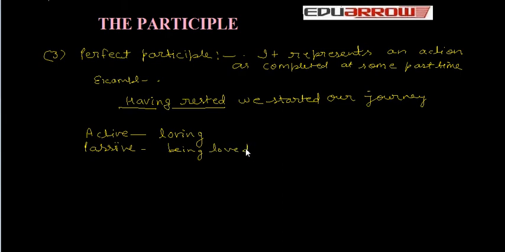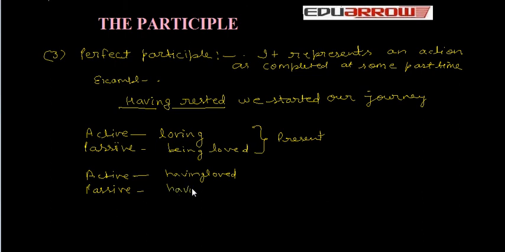In perfect participle, active voice is having loved, and passive voice is having been loved. In past participle, passive is loved.